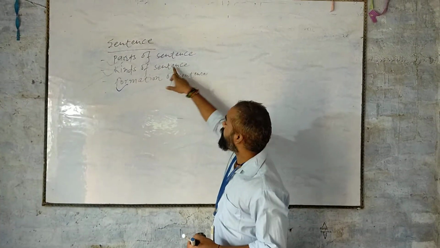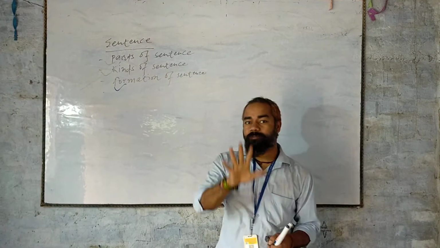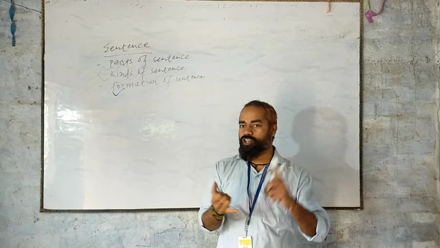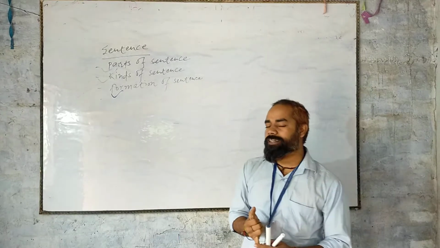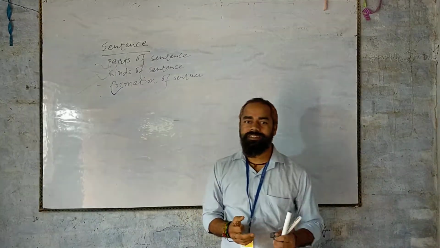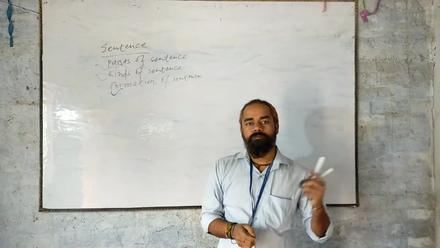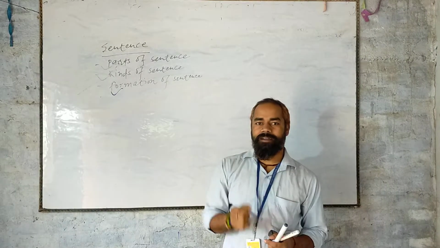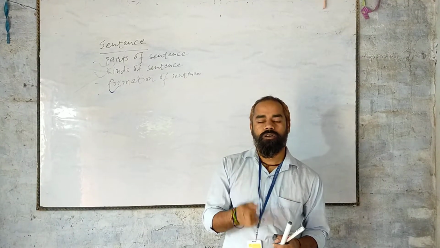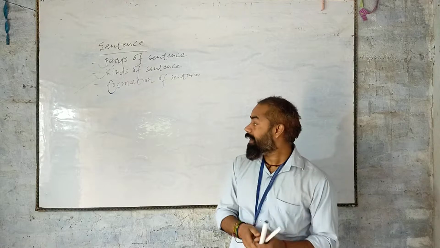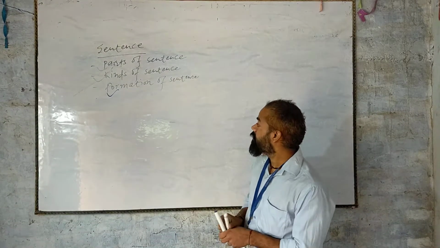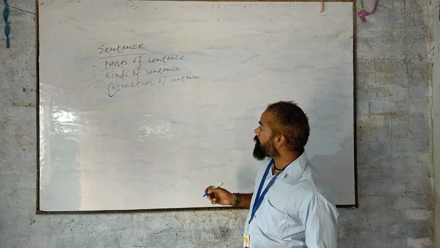When we studied the kinds of sentence, we studied five kinds of sentence over here. First one is the assertive, second one is interrogative, third one is imperative, fourth one is exclamatory, and fifth one is optative sentence. Five. And in the formation of sentence, we are going to study about it.